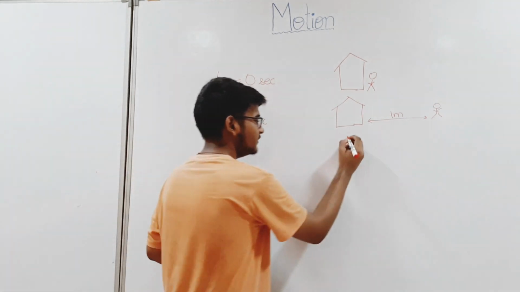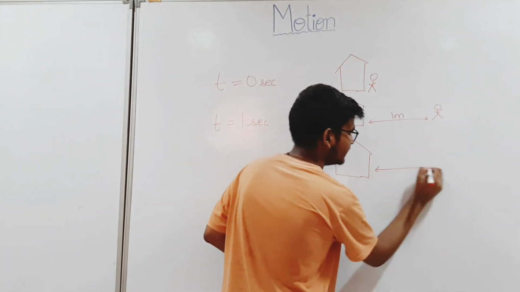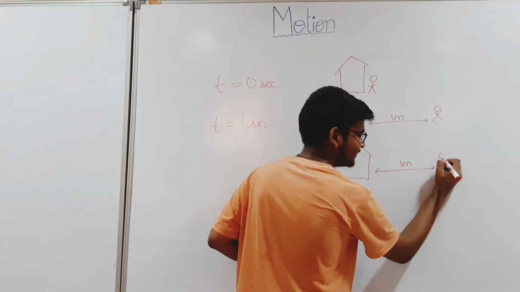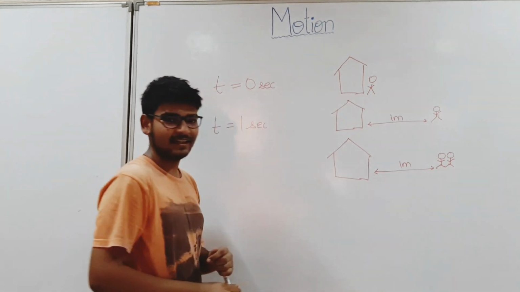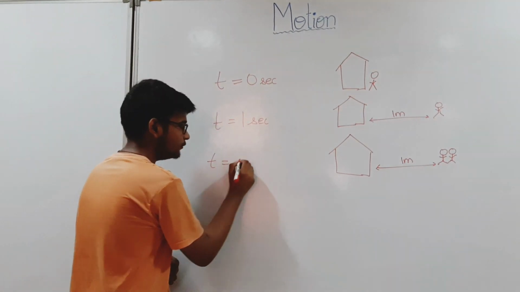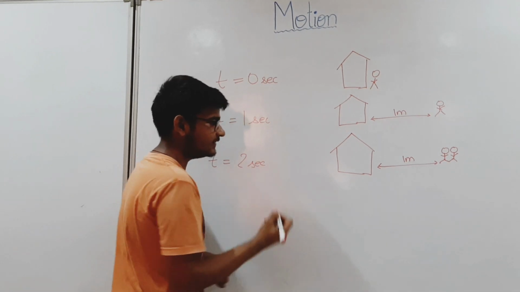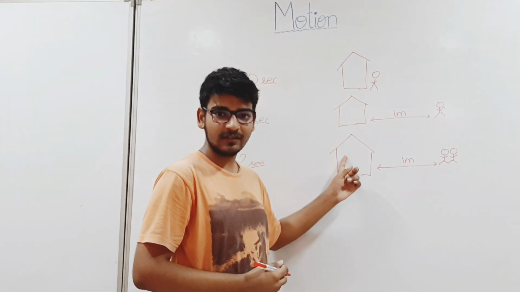Now let the boy meet one of his acquaintances at t equal to 1 second and start talking to him by standing at the same place. When we observe the boy at t equal to 2 seconds, he is again at a distance of 1 meter with respect to his house.